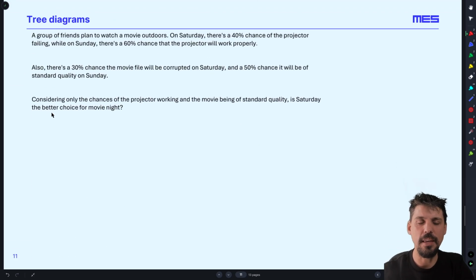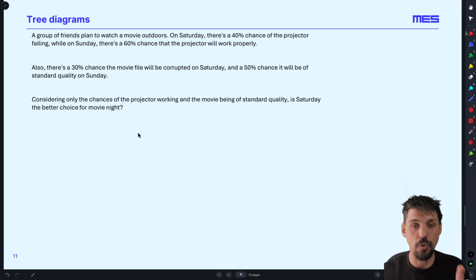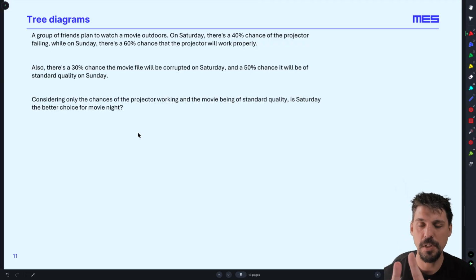Let's do another one, again similar to our previous question. A group of friends plan to watch a movie outdoors. On Saturday, there's a 40% chance of the projector failing, while on Sunday there's a 60% chance that it will work properly. And there's a 30% chance the movie will be corrupted on Saturday and a 50% chance it will be of standard quality. Now this is where we can draw 2 separate tree diagrams. We want to compare the 2 situations. Should I watch the movie on Saturday or Sunday?